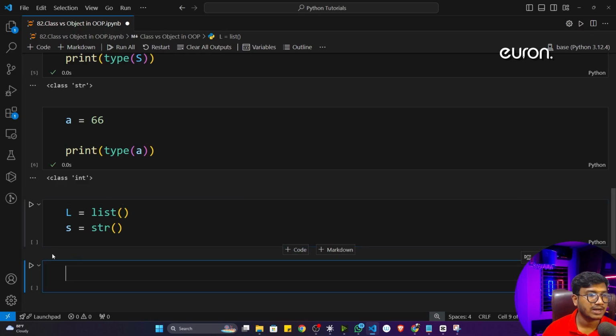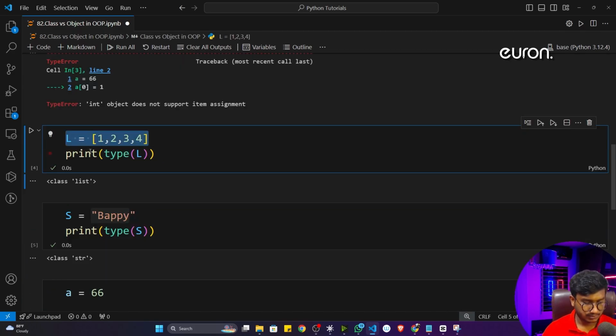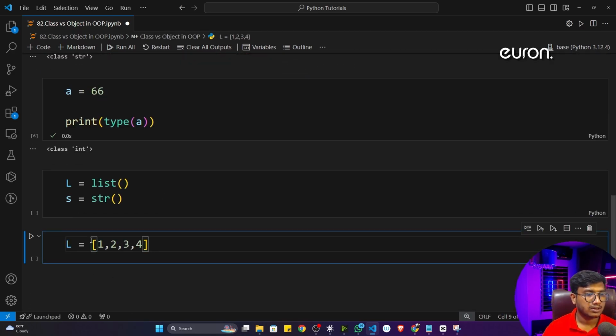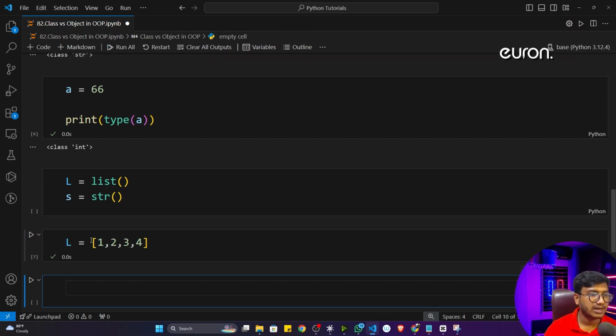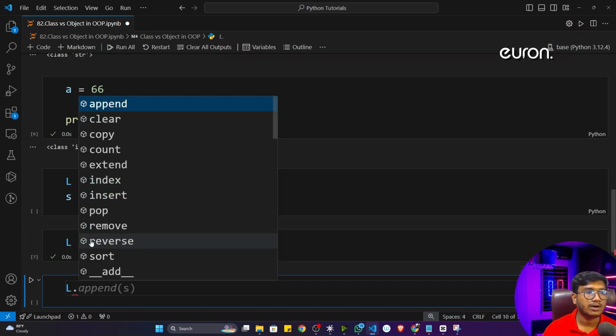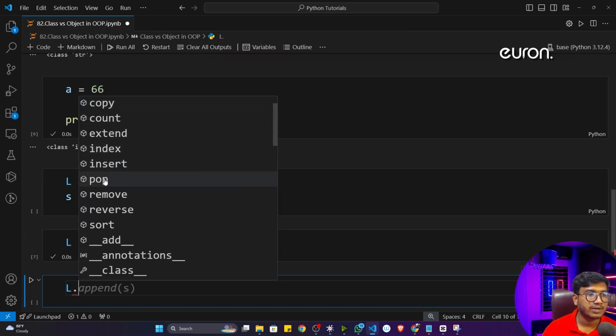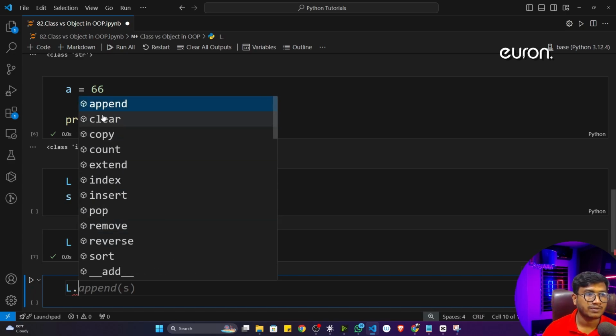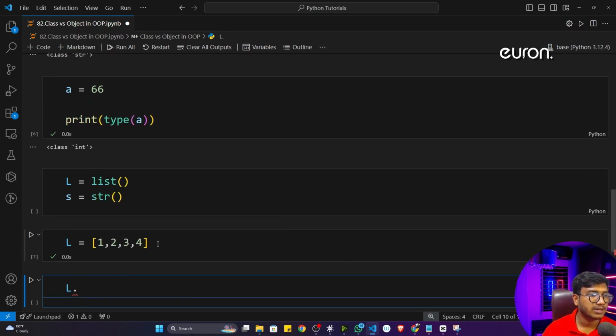Let's say I copy this line and execute. Now see, if I just write L dot, and wait, it will show me different functions. You can see it will show me different functions, like I can perform append operation, clear operation, copy operation, count operation, and so on. Similarly for the string as well.